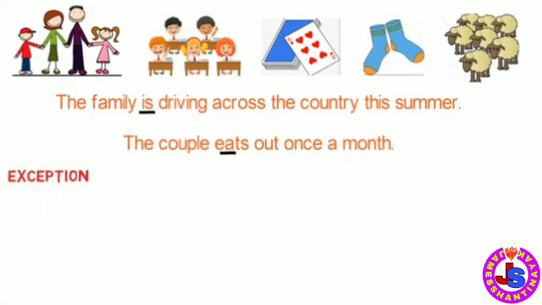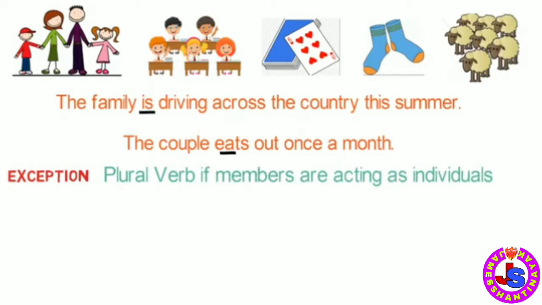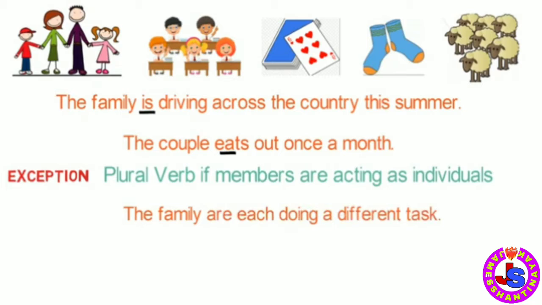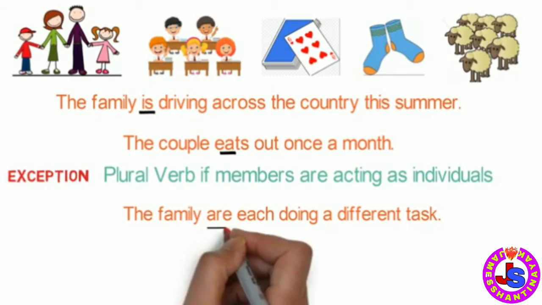But there are exceptions to this rule. We use a plural verb when the members of the group are acting as individuals. For example, the family are each doing a different task. Here, as per the sentence, we can understand that all the members in the family are not up to the same task. As they are not working as a singular unit, we have used the plural verb are here.